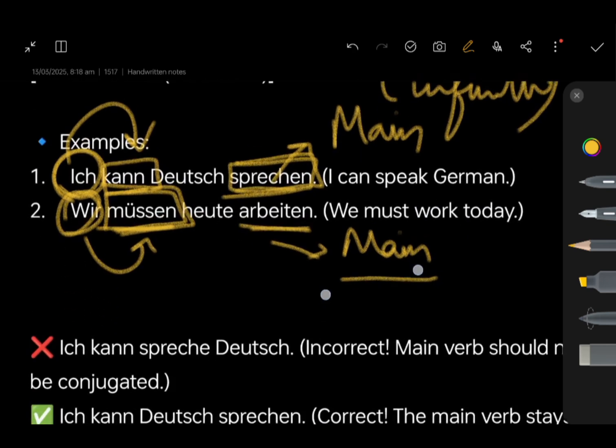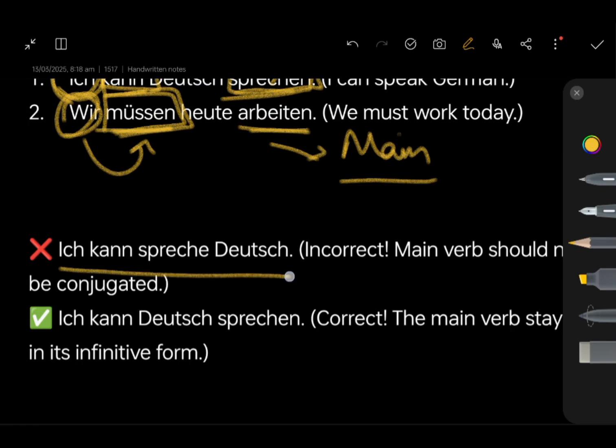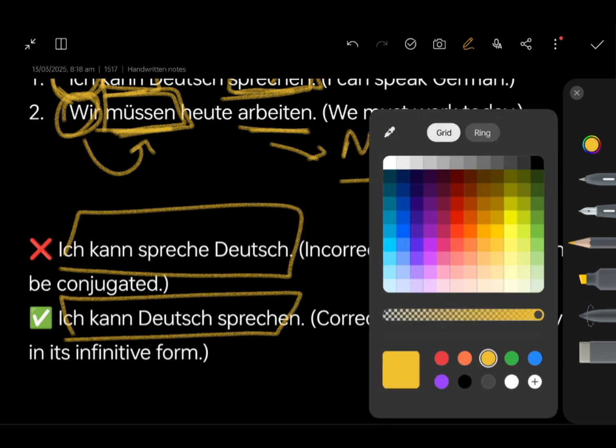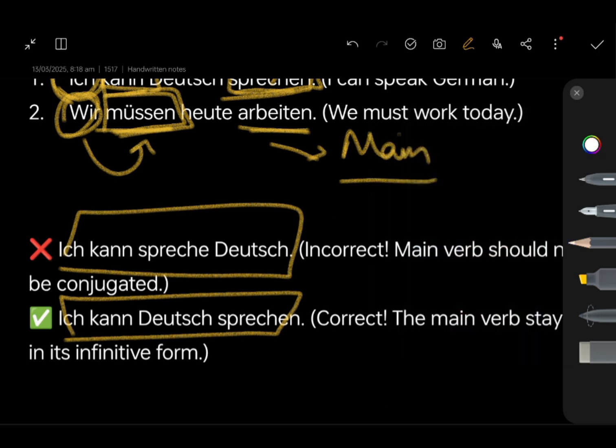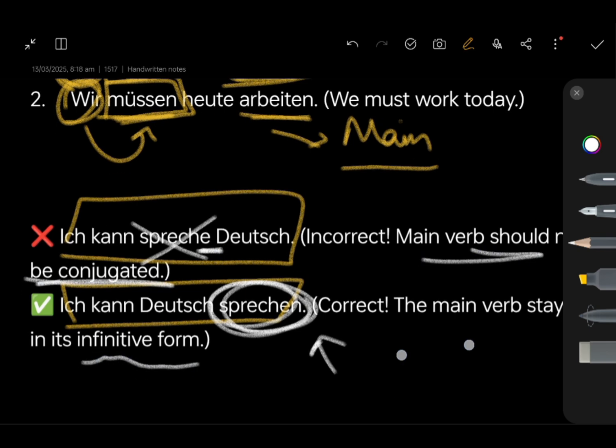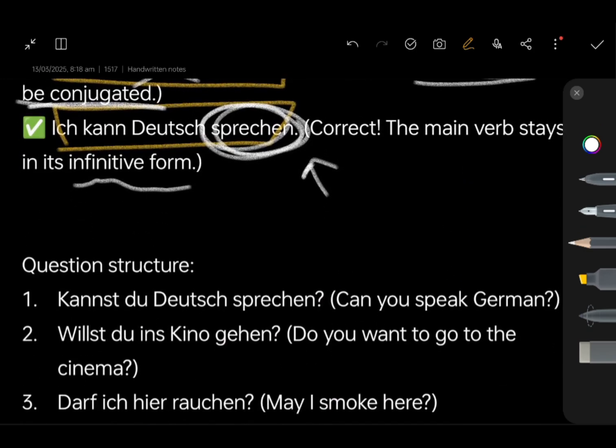So can you spot the difference between these two sentences? Ich kann spreche Deutsch. Ich kann Deutsch sprechen. So this is related to what we just read. Sprechen, the main verb, comes at the end of the sentence. Very important. The main verb comes at the end of the sentence. Whereas here it has come in between, as well as been conjugated. The main verb should not be conjugated. It remains in its infinitive form. Got it? That was all about the sentence structure.